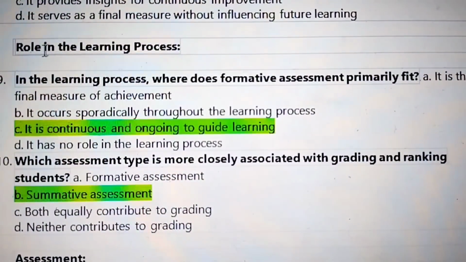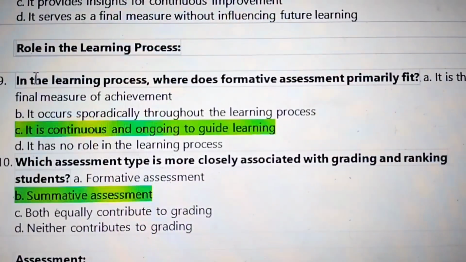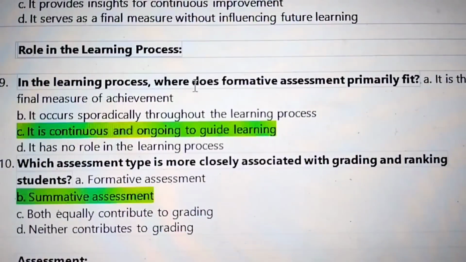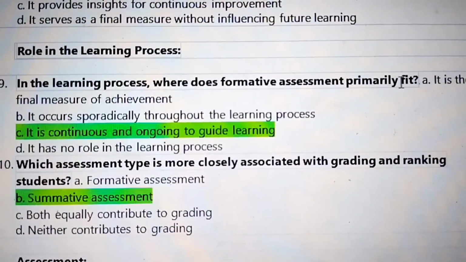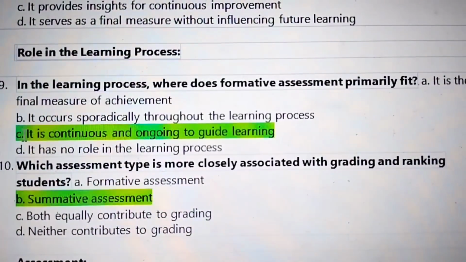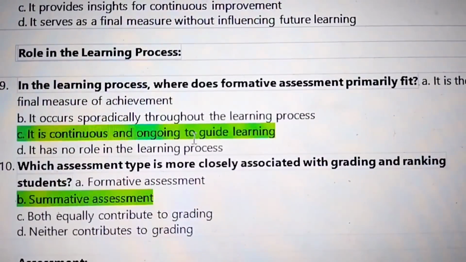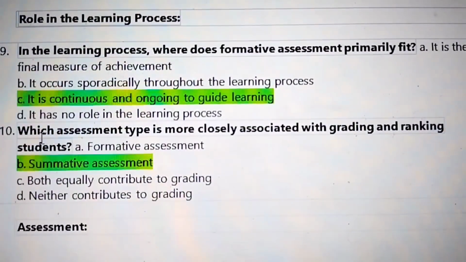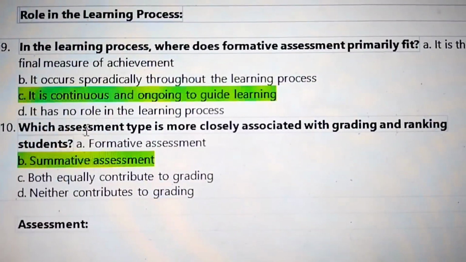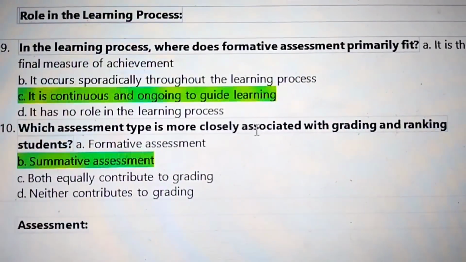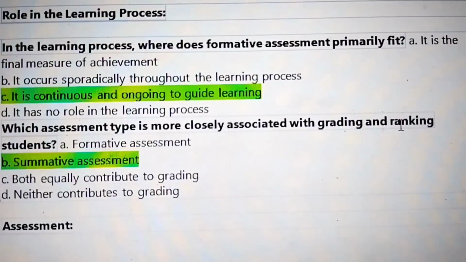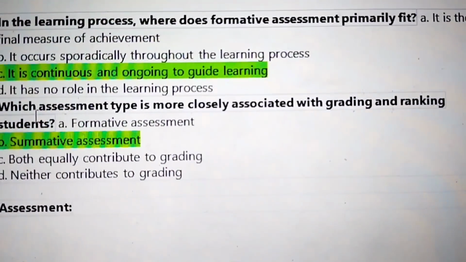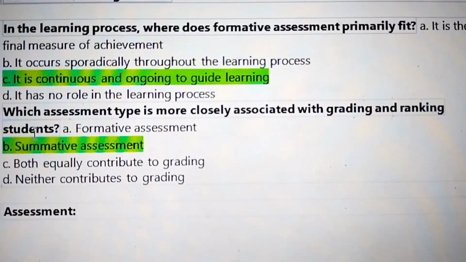Next, role in the learning process. In the learning process, where does formative assessment primarily fit? It is continuous and ongoing to guide learning. 10. Which assessment type is more closely associated with grading and ranking students? Summative assessment.